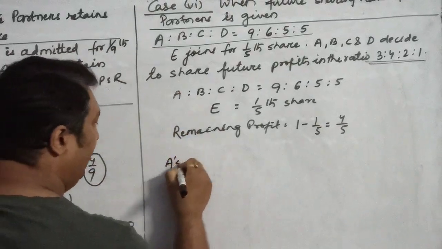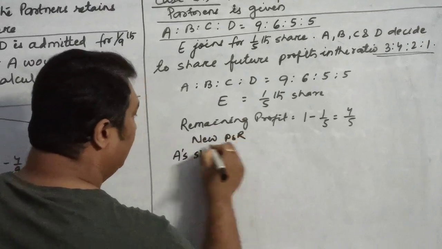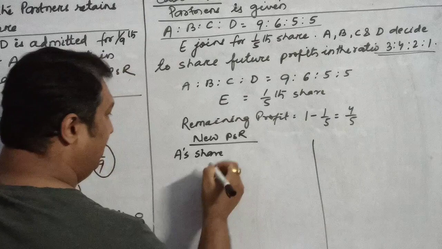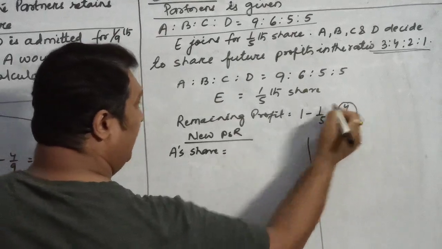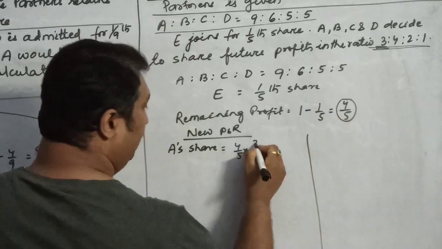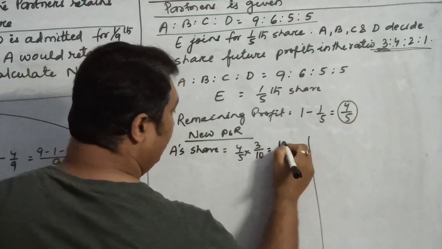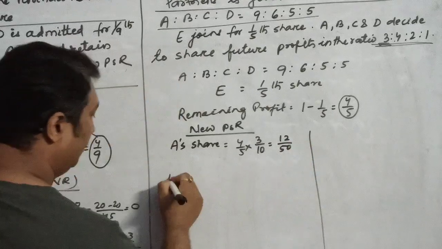So the share of A, I'm talking about the new PSR, out of this 4 by 5, he will get 3 by 10. So it is 12 by 50.